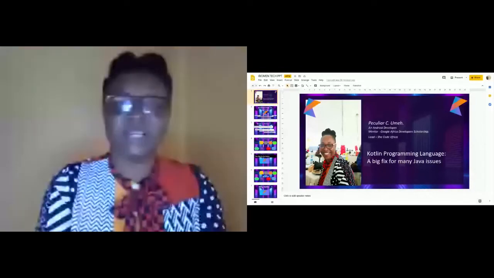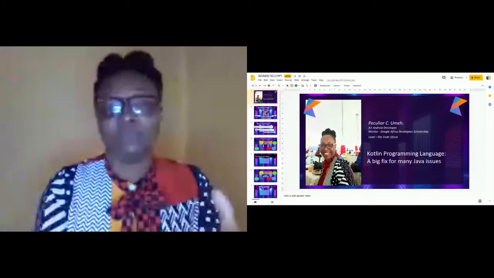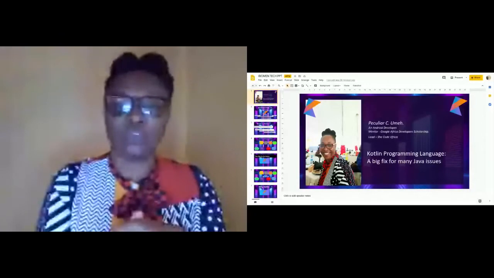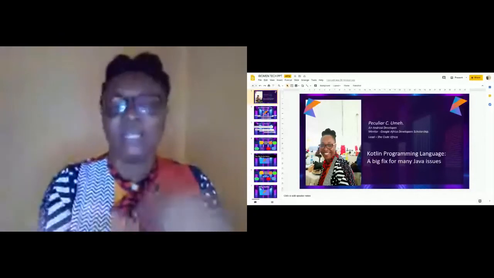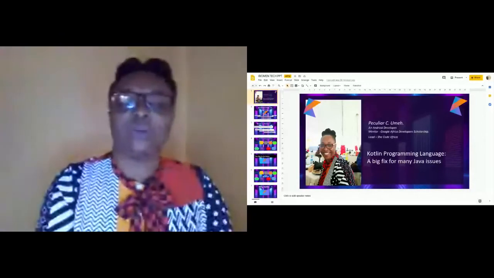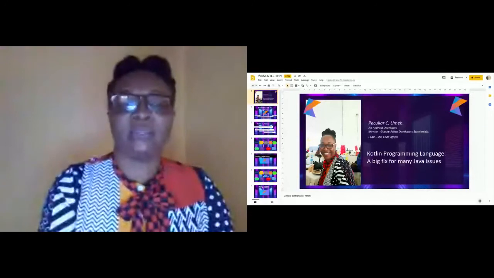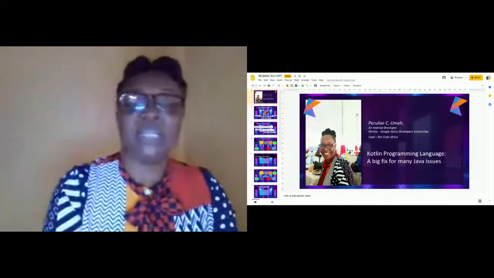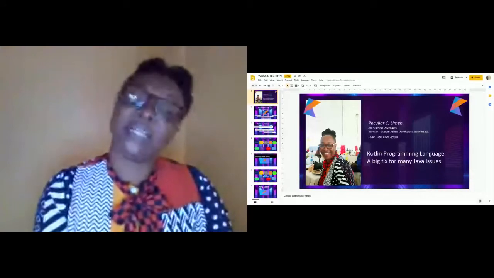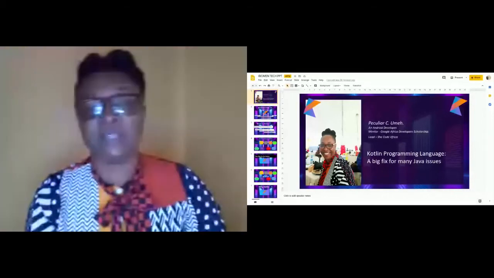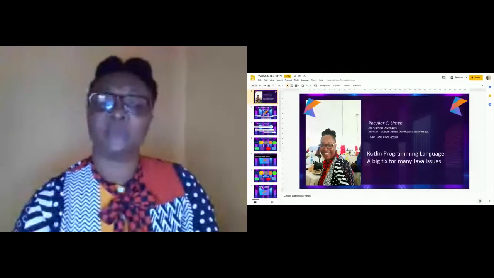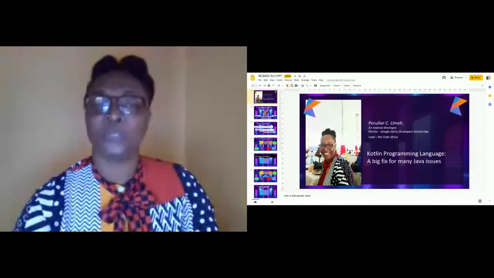If you don't have IntelliJ already on your personal computer, you can just go onto your browser and type in IntelliJ. You're going to see this image. You see download. All you need to do at this point is to click download. It will take you to the next image, where you're going to see two options.